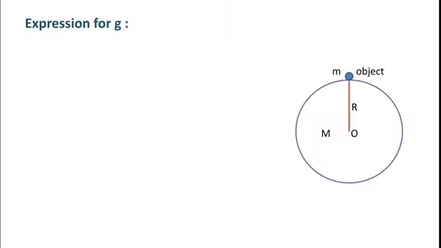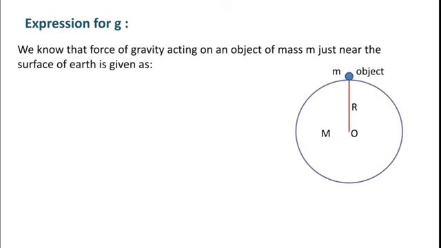Now let us derive an expression for acceleration due to gravity, small g. Here in this figure, you can see that there is an object of mass small m, which is situated just near the surface of the earth. It means there is a force of gravity acting on this object. And we know the force of gravity acting on an object of mass m just near the surface of the earth is given as capital F equals capital G, capital M into small m divided by capital R square, where capital M is the mass of the earth, small m is the mass of the object, and capital R is the radius of the earth.